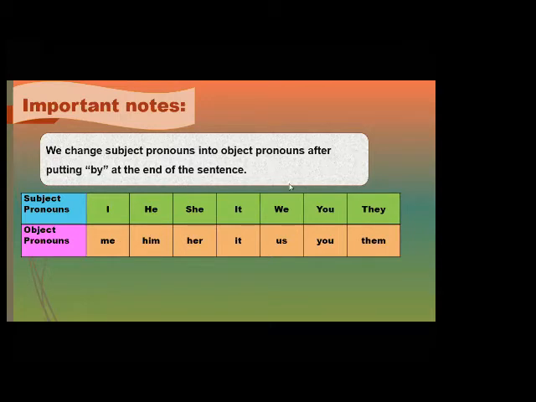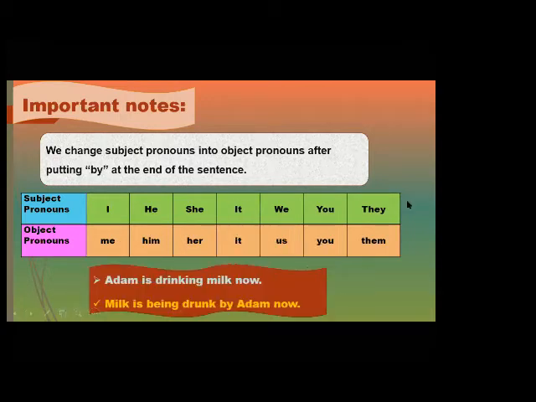Okay? After that, Adam is drinking milk now. So Adam is the subject, is drinking the verb, milk is the object. This is an active sentence. We will change it into passive. We will start using the object. What is the object? Milk. So milk, and at the end, by Adam.